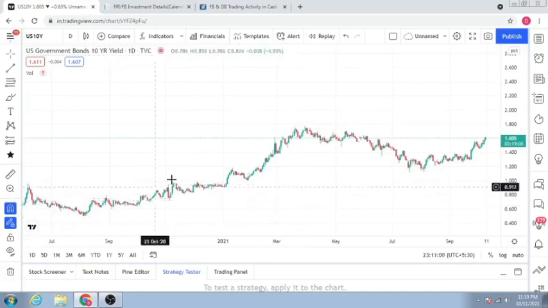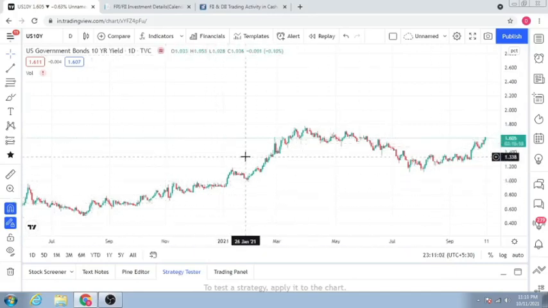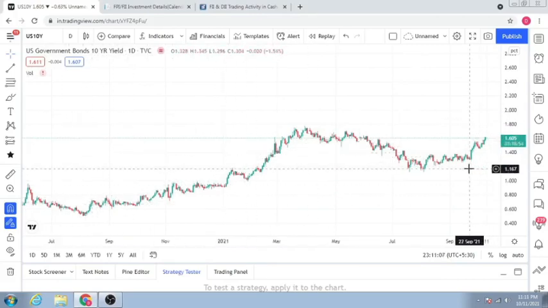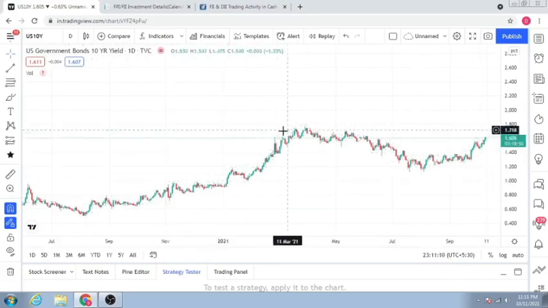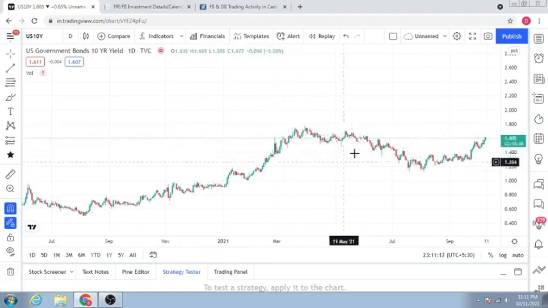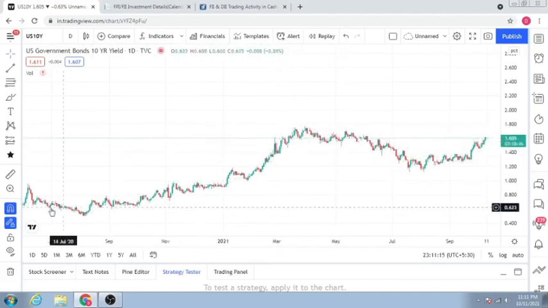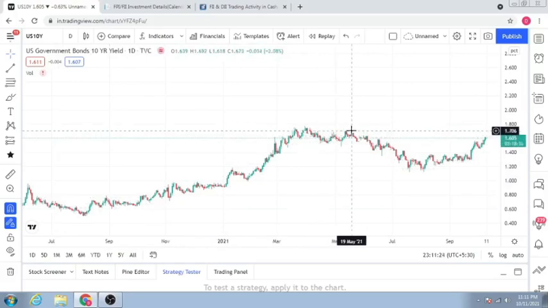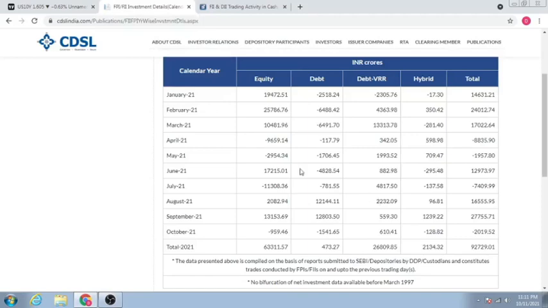Now, this is the US government 10-year yield bond rate. You can see that there was a peak somewhere in the months of April and May of 2021. In the year 2020, it was approximately 0.61. In April, May, it peaked to 1.70. Now I'll show you another figure where you will come to know how much the FIs withdrew. I'll put the links for both these pages in the description.